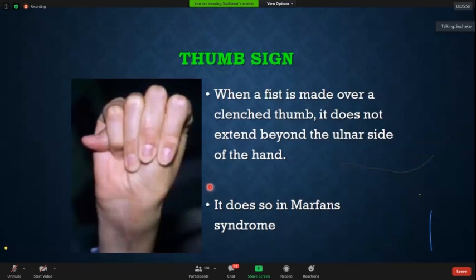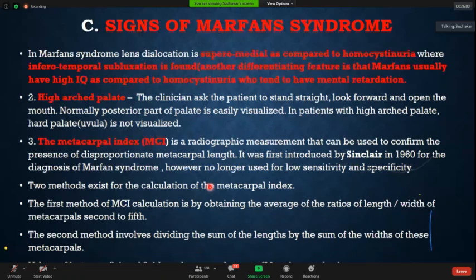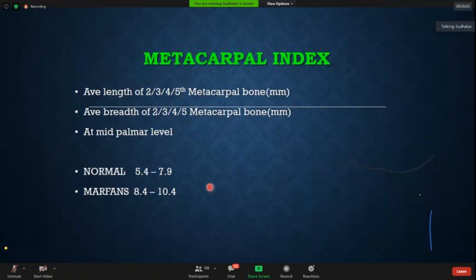Now, apart from this, there is something known as the metacarpal index. What is the metacarpal index? This is actually a radiological sign. I think we should know a little bit about this. It is the average length of the second, third, fourth, and fifth metacarpal bones divided by the average breadth of the second, third, fourth, and fifth bones. At the mid palmar level, normally it is 5.4 to 7.9. In Marfan's, it becomes 8.4 to 10.4. So if the ratio goes beyond 8.4, it is suggestive of Marfan's. So this is known as the metacarpal index.